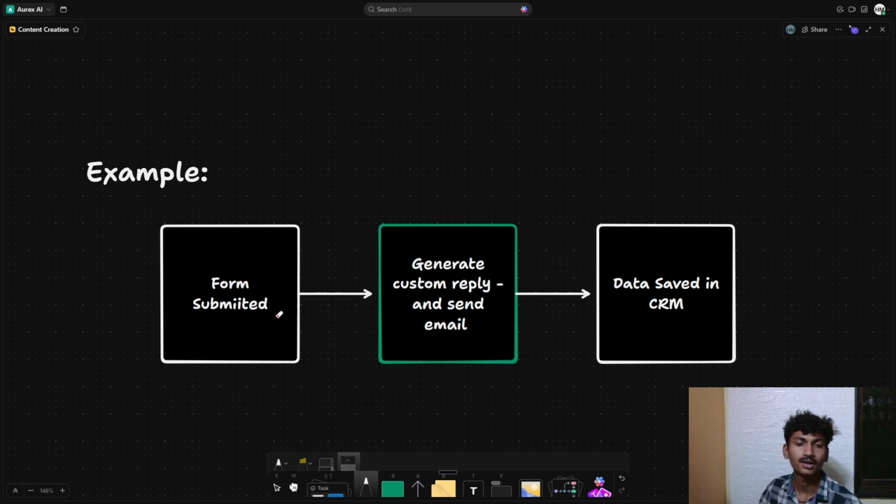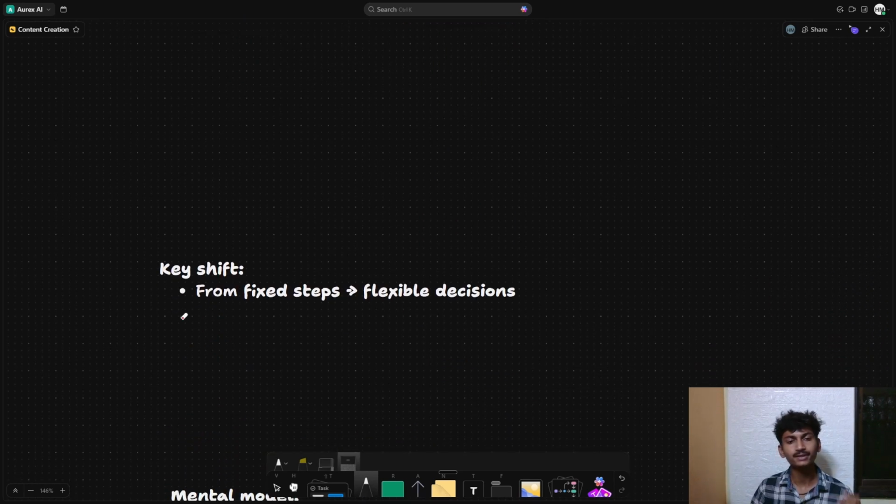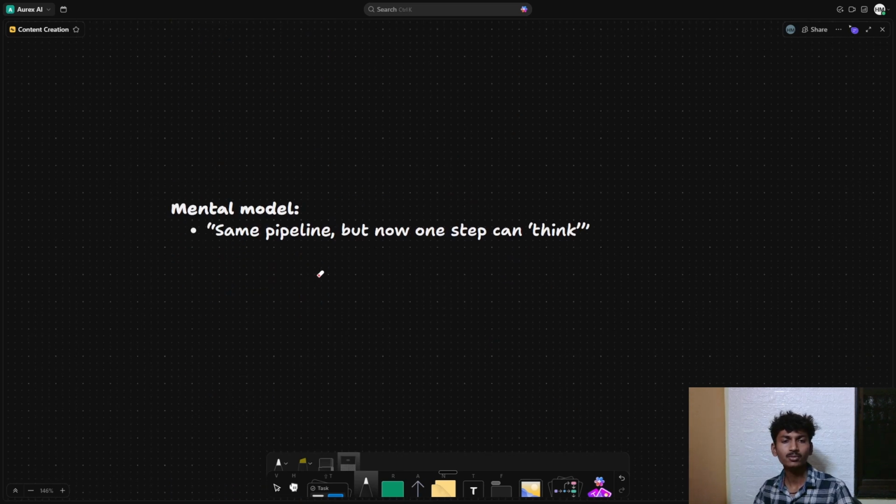I think there is a typo here, but let's just leave it. The key shift is that we are moving from fixed steps to flexible decisions. The mental model we can apply here is the same pipeline as automation, but now the steps can think.